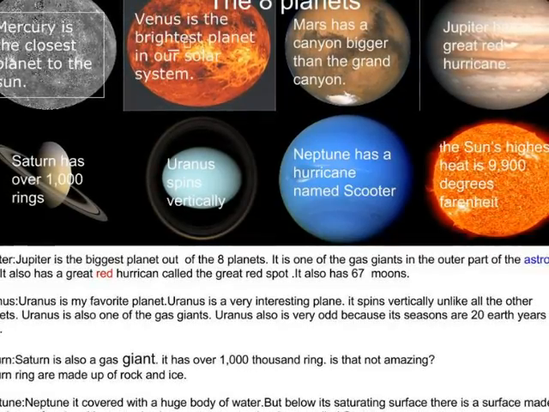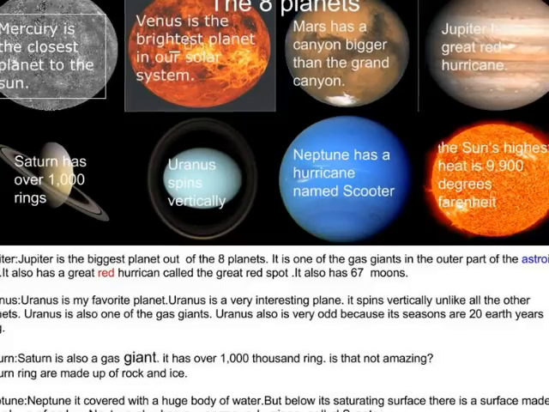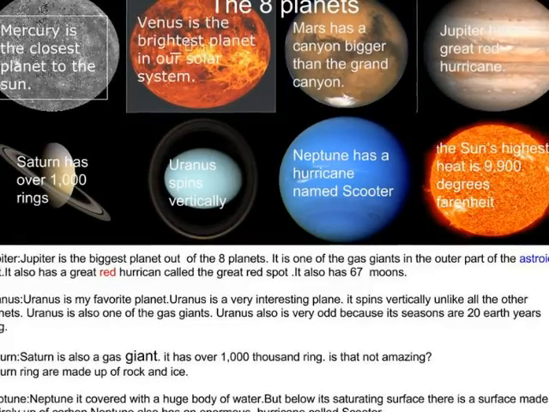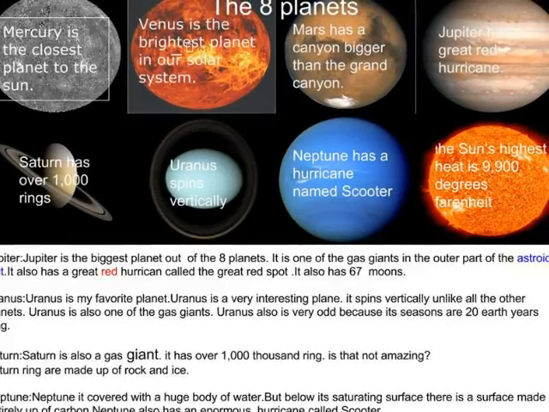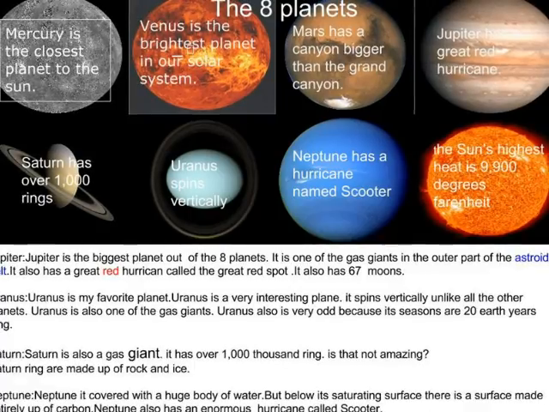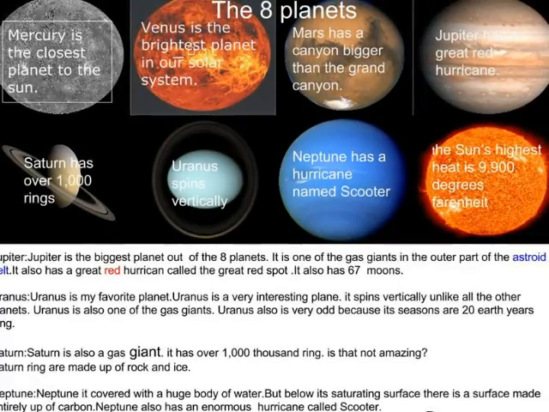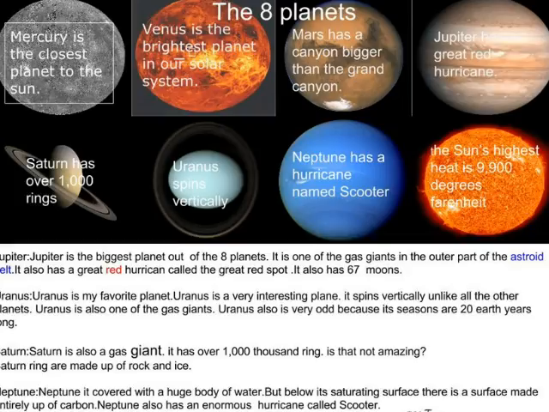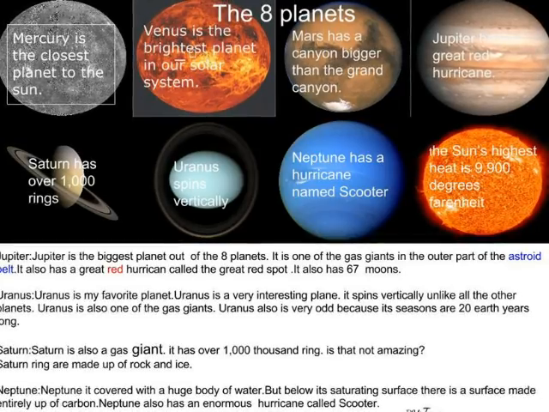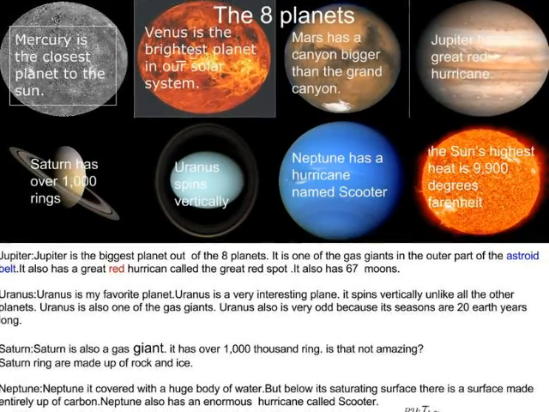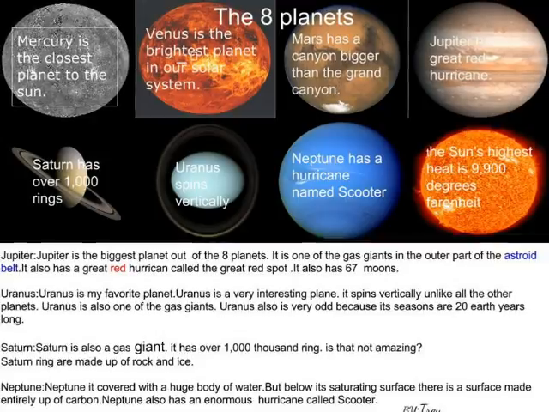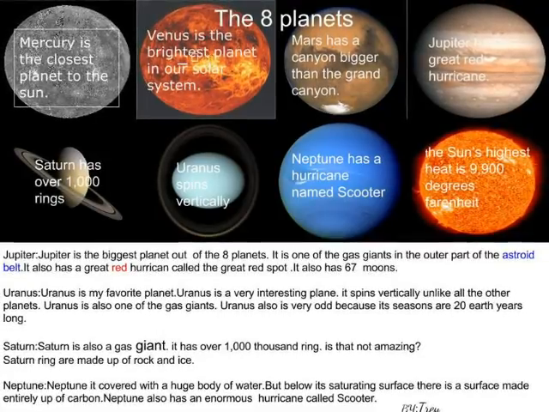Saturn. Saturn is also a gas giant. It has over 1,000 rings. Is that not amazing? Saturn's rings are made up of rock and ice. Neptune. Neptune is covered with a huge body of water, but below its saturating surface there is a surface made entirely of carbon. Neptune also has an enormous hurricane called Scooter.